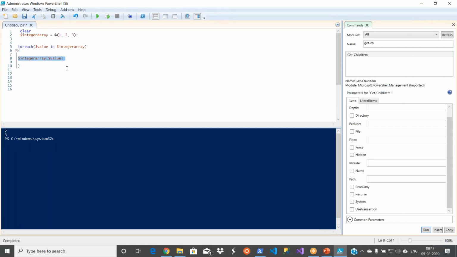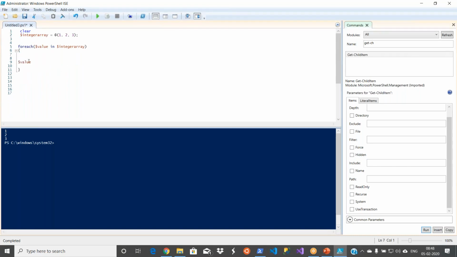Okay, $value. The value is inside my $value, right? Okay, 1 2 3. So what was the mistake I was doing earlier? I did not modify that one.